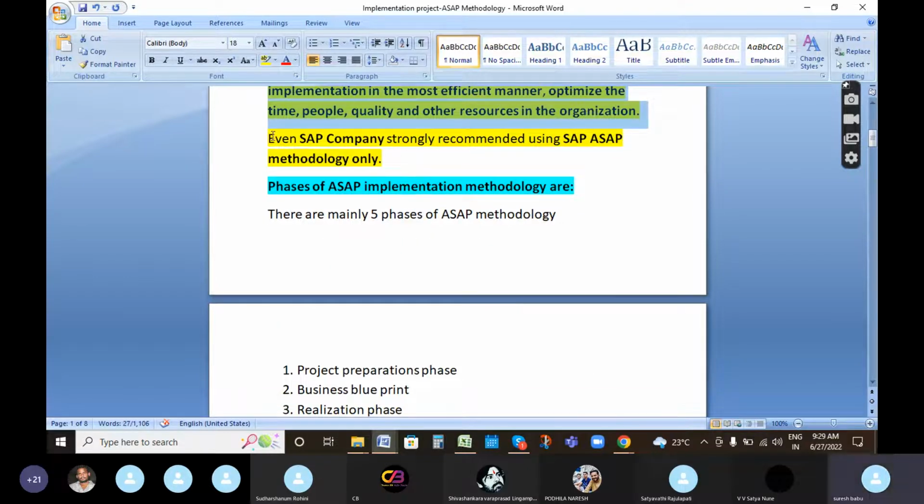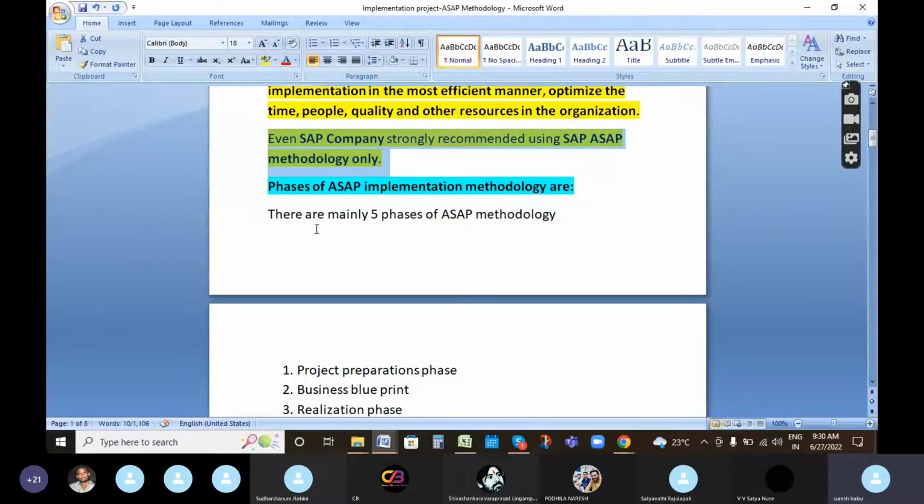And SAP company strongly recommends using ASAP methodology only, because this is an efficient manner that optimizes the time, people, quality and other resources. So that's why the German-based company SAP itself strongly recommends using ASAP methodology.